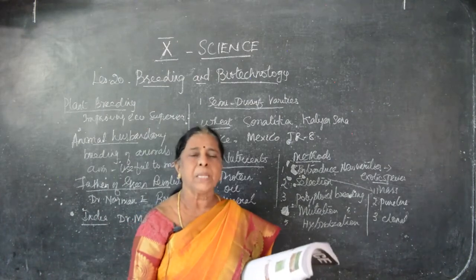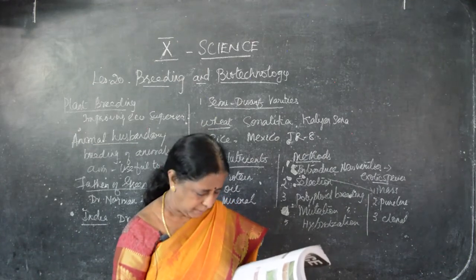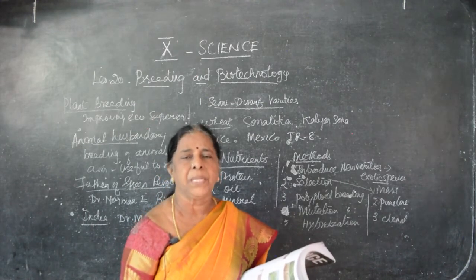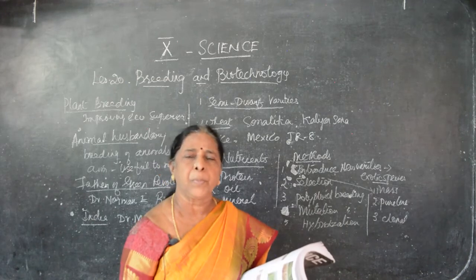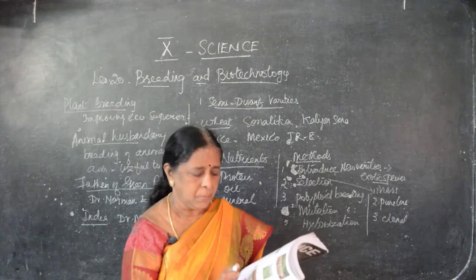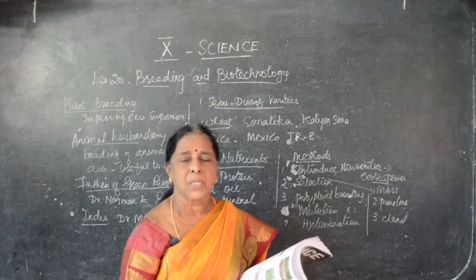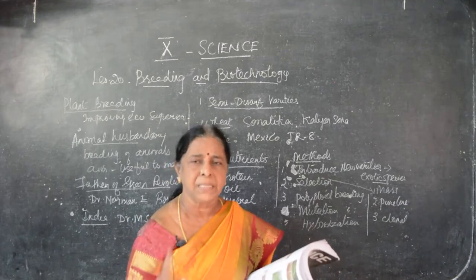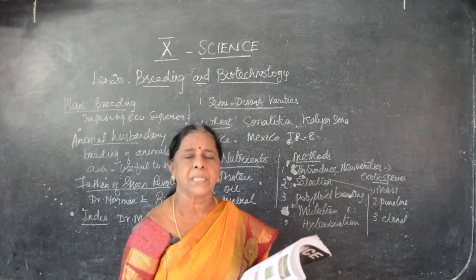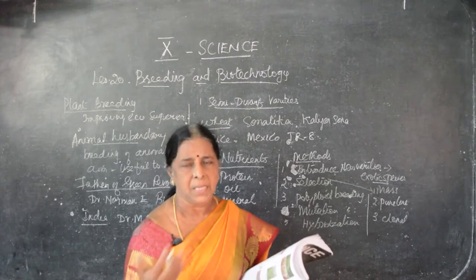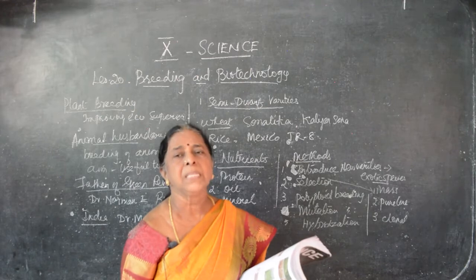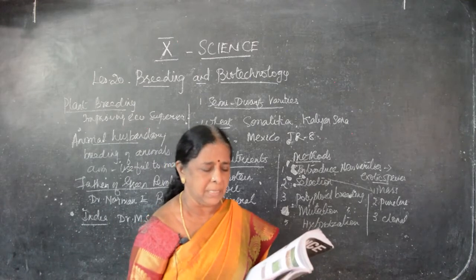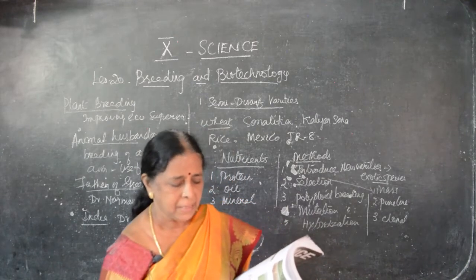for cultivation. And the pure line selection: progeny from a single plant, a single individual, by self-breeding. That is the same plant. For example, jasmine: jasmine to jasmine only. So we are selecting only one. In mass selection we took many characters, but here we take only one kind of plant, jasmine, white jasmine, for example. The white jasmine is taken for generations. So this is pure line selection. Father and mother, male and female, both are jasmine only. So the new organism is also white jasmine only. Pure line it is. Then clonal selection.